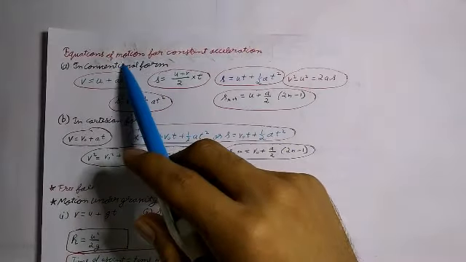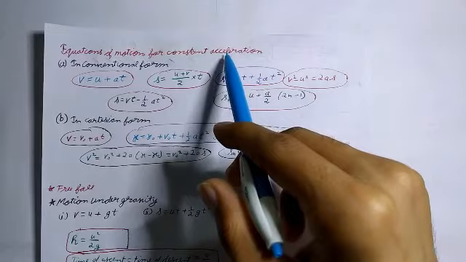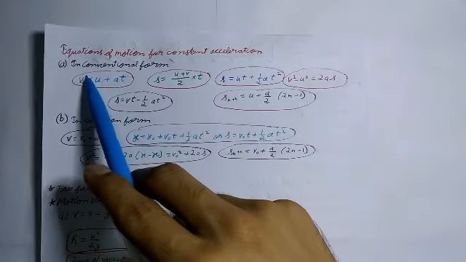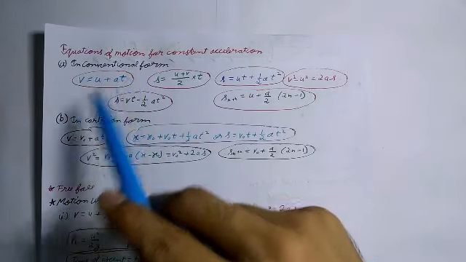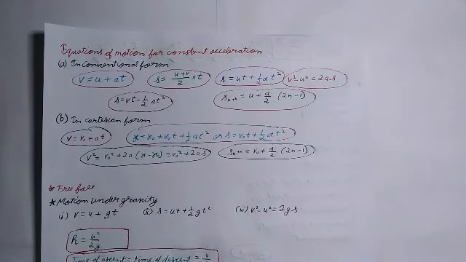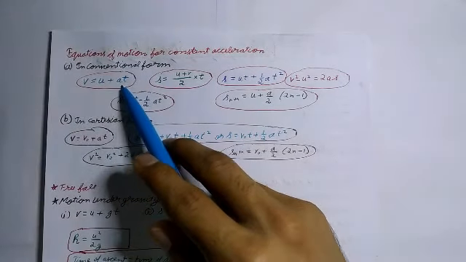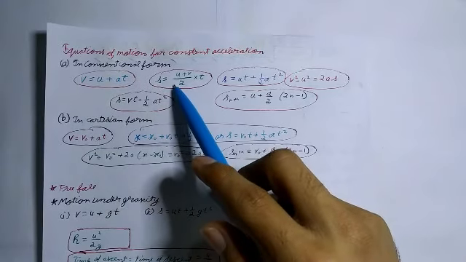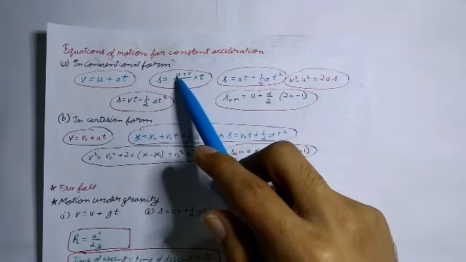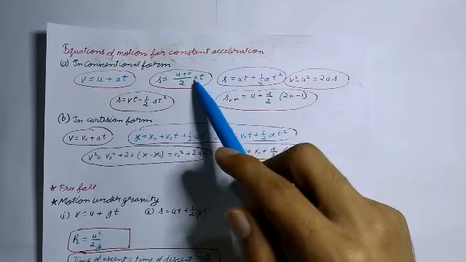Now, equations of motion for constant acceleration. In conventional form, let u be the initial velocity of a particle, a the uniform acceleration, v its velocity after time t, and s the distance traveled in time t. Then the following equations hold good. First is v is equal to u plus at, and second is s is equal to (u plus v) by 2 into t.